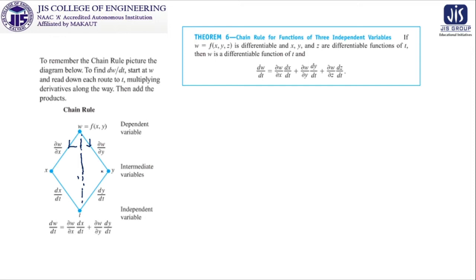W has three branches, x, y and z. So it will be del w del x, del w del y, del w del z. But x, y and z, all three, have one branch, that is only t. So dw/dt is del w del x into dx/dt plus del w del y into dy/dt plus del w del z into dz/dt. This is the chain rule for functions of three independent variables. Be confident writing all this, because if the second order extension is clear to you, then the higher order extension will be similar, keeping the symmetry in the pattern.